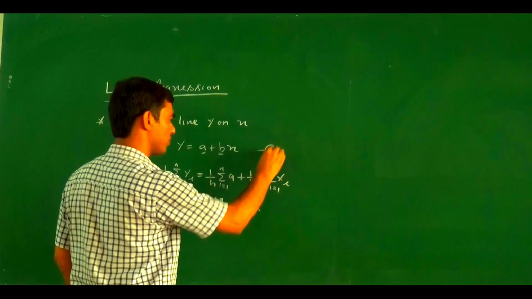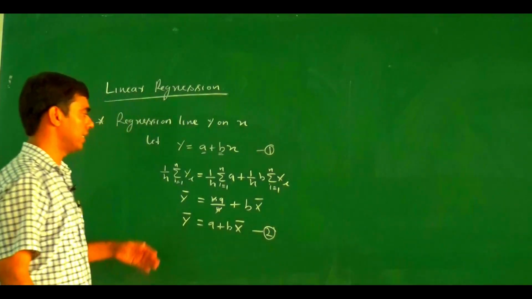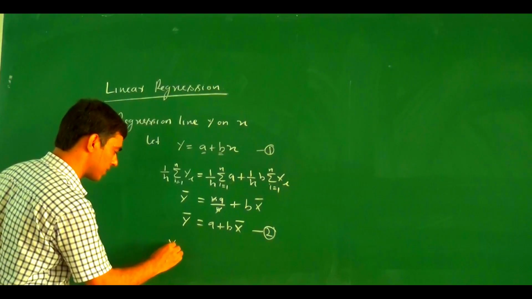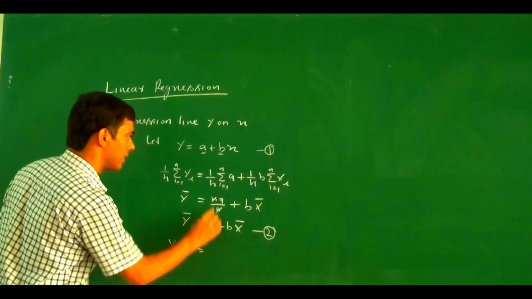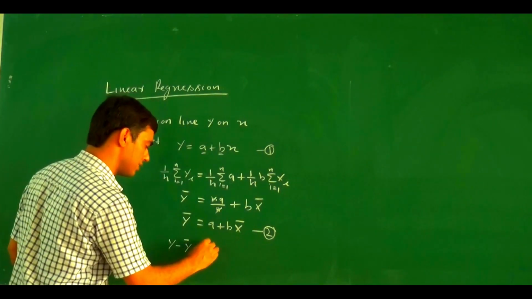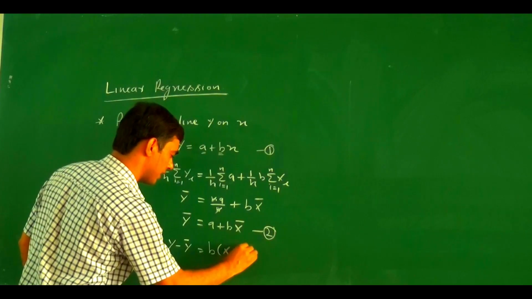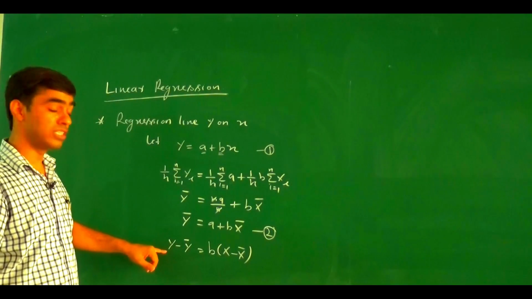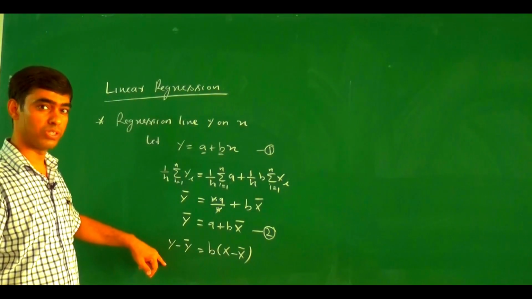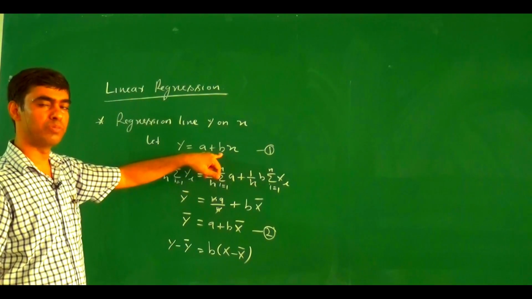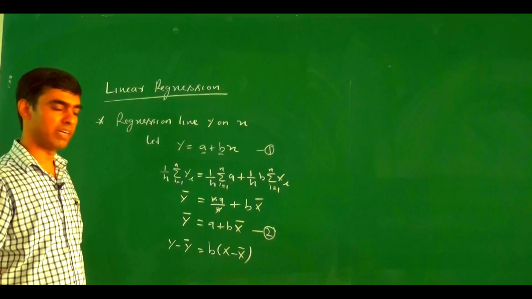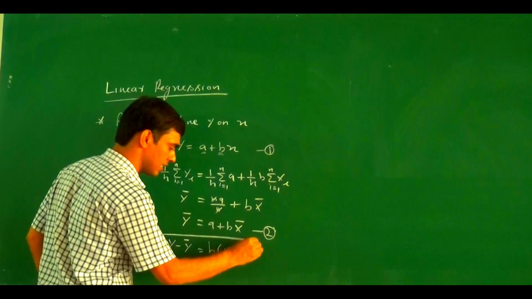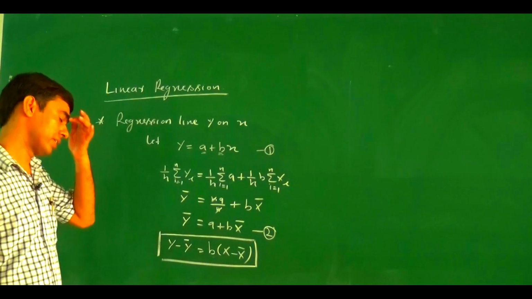If this one is equation number 1 and this one is equation number 2, then if you find the difference of these two equations, a and a cancel out, and we get y minus y bar equal to b times (x minus x bar). Rather than finding two variables, there is only a need to find the value of b. So for the sake of simplicity, we assume that this one is the regression line y on x. Now what is our aim?